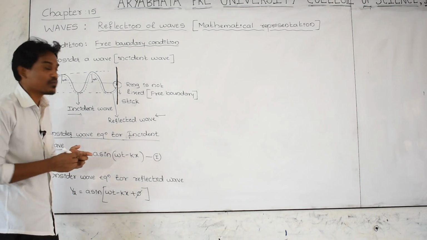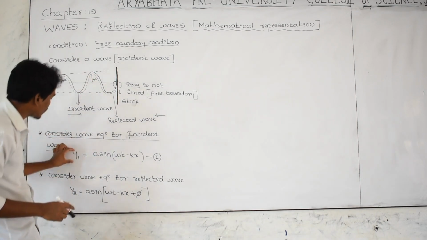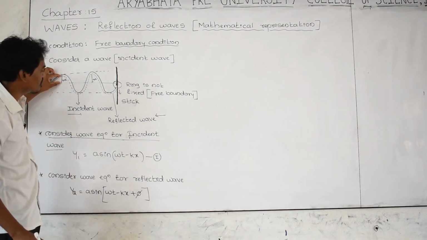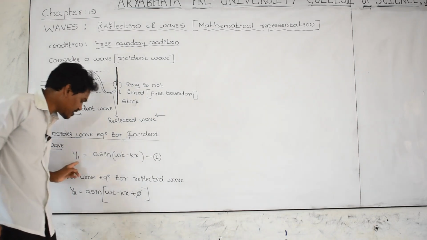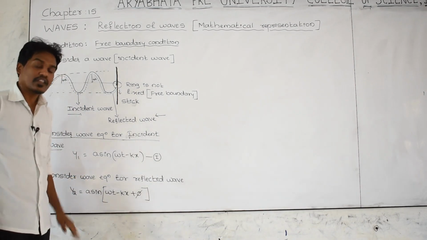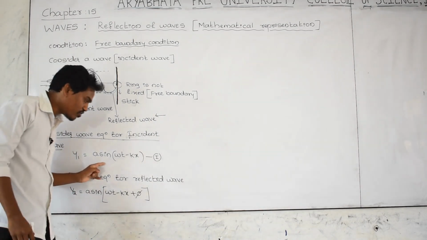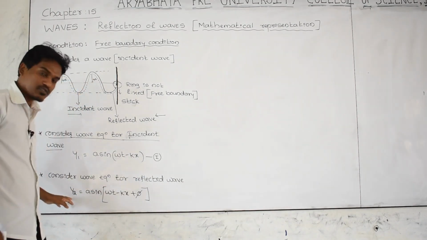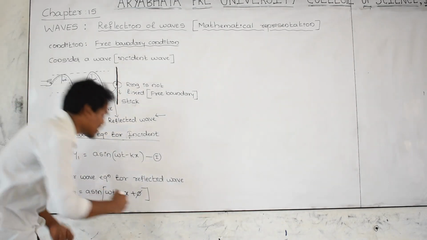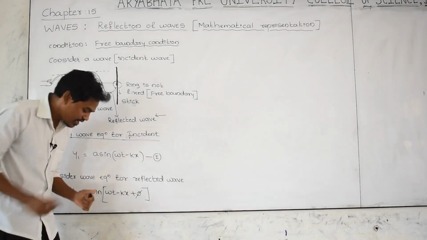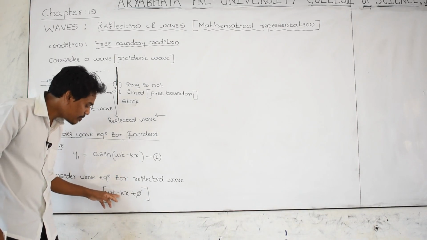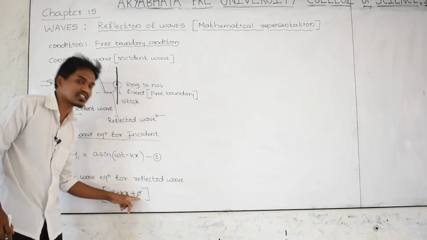What is y2? The displacement produced by the reflected wave. What is y1? Y1 is this one. Y2 is this one. So the displacement produced by the incident wave is y1, and the displacement produced by the reflected wave is y2. Each can be found by using its equation. Let us take it as equation number 2. Here it is omega t minus kx as it is, but one extra term I have considered here, phi.